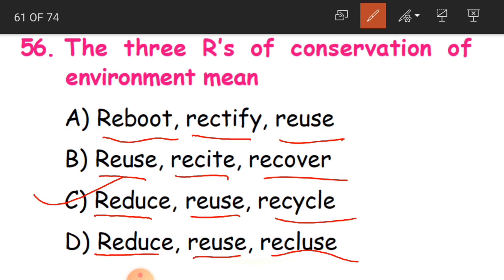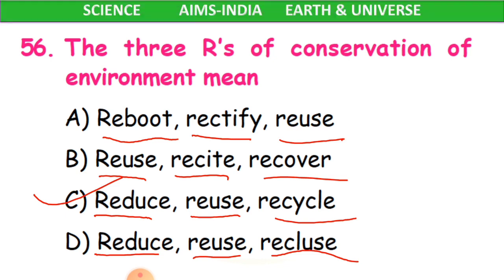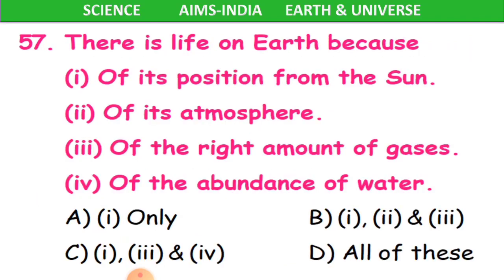Clear, children? Yes. So 3 R's means what? Reduce, reuse, and recycle. We have to reduce, in the sense, if you are using more than the required quantity of water, you have to reduce that quantity. You have to use how much you need. Again, reuse, like we can reuse some of the objects, we can recycle, we can make other things by using the same object. So that is again recycling. Clear, children? So reduce, reuse, and recycle.